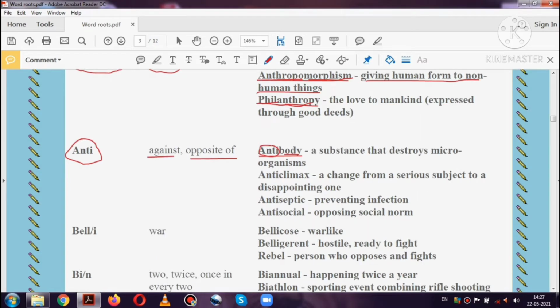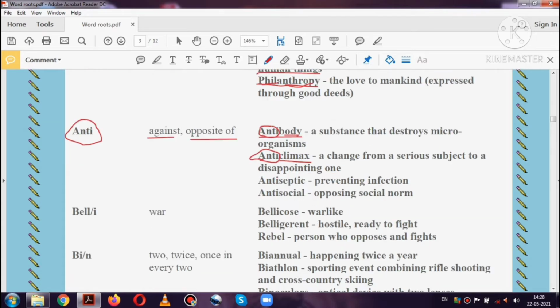The next word is anticlimax. Anti means against or opposite of, and climax is a high point of a serious subject. So anticlimax means a change from a serious subject to a disappointing one. When a group of persons discusses a serious subject and it suddenly changes to just making fun or joking, it is known as anticlimax.